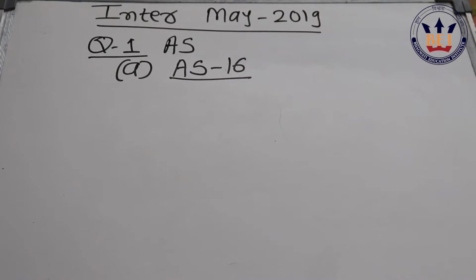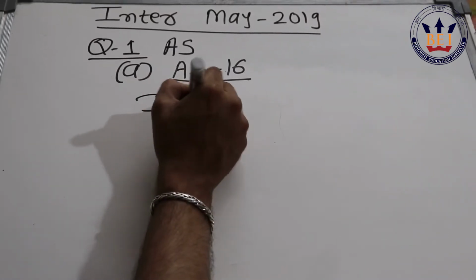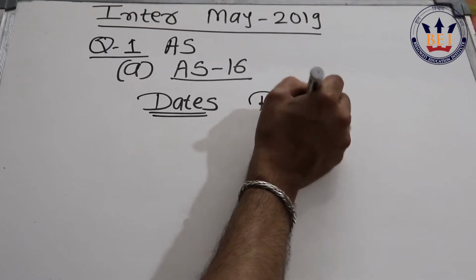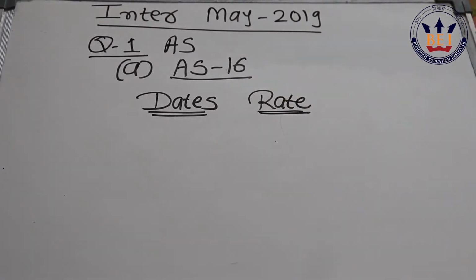So here you are supposed to calculate the amount that you are supposed to capitalize and the amount that you will write as interest expenditure in your profit and loss account. The main important thing here is dates. They have given different dates, so don't make any mistake while calculating your capitalization amount. Also, as different borrowings are given, you are supposed to calculate the weighted average rate, and then find out how much will be capitalized and how much should be treated as revenue expenditure, and give one small journal entry, and that's done.